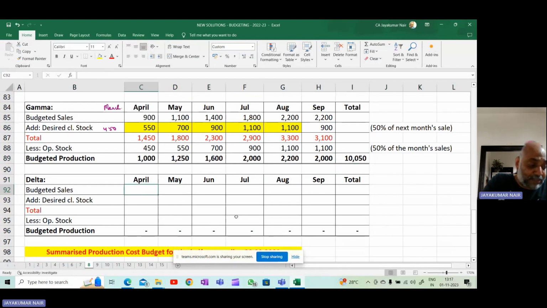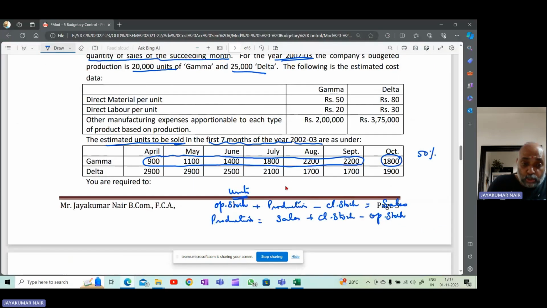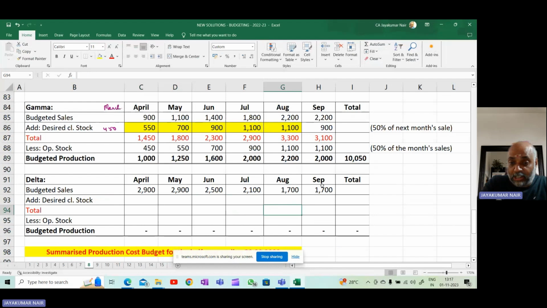How do I compute for Delta? First, what is the estimated sales? We know the estimated sales. It is 2,900, 2,900, 2,500, 2,100, 1,700, 1,700. So copy paste this. Remember, October's we are not taking because it's only up to September.